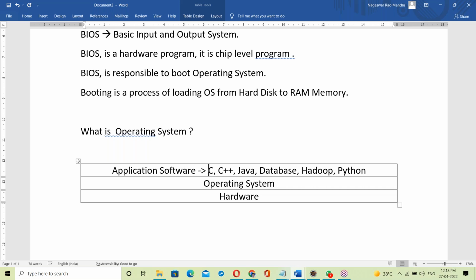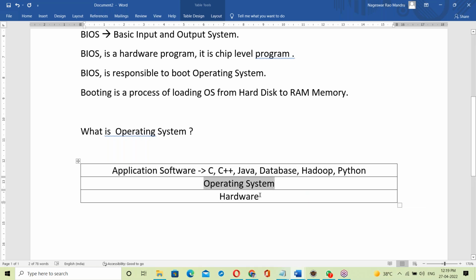These are called application software: C, C++, Java, database, Hadoop, Python, different tools, languages and packages. These application software run on top of the OS.